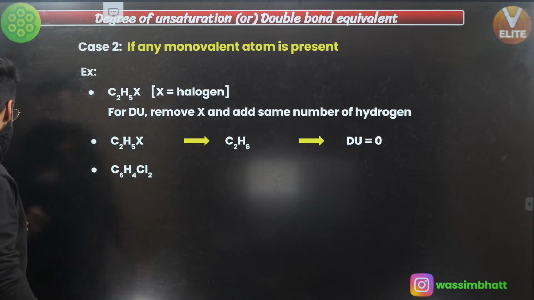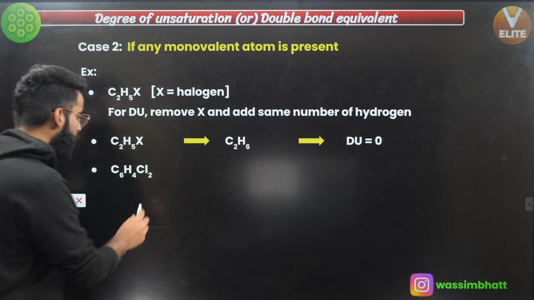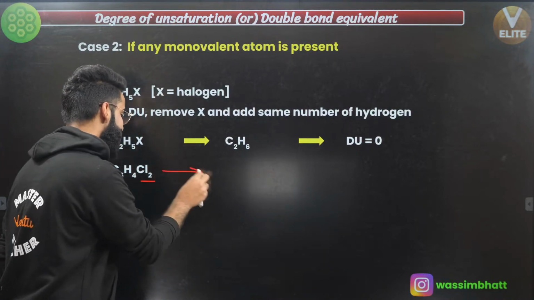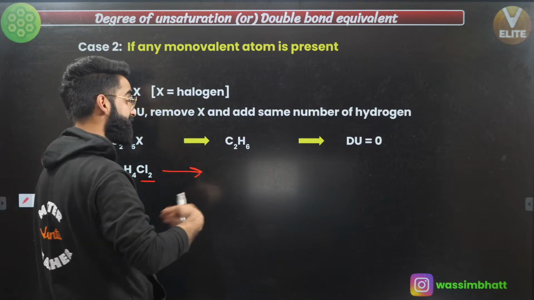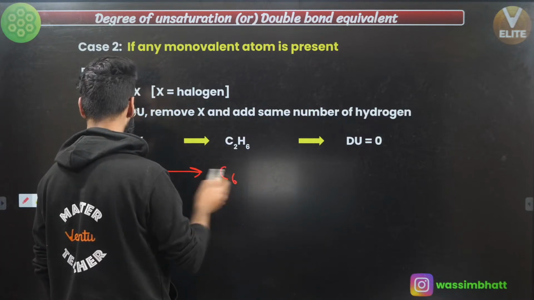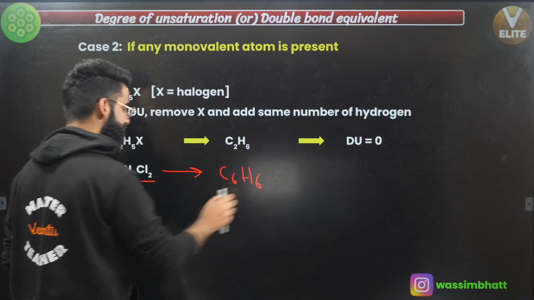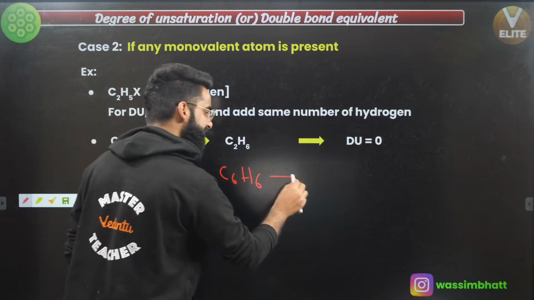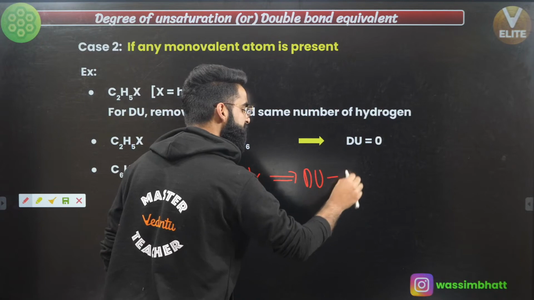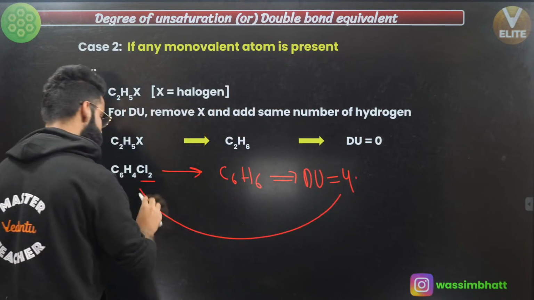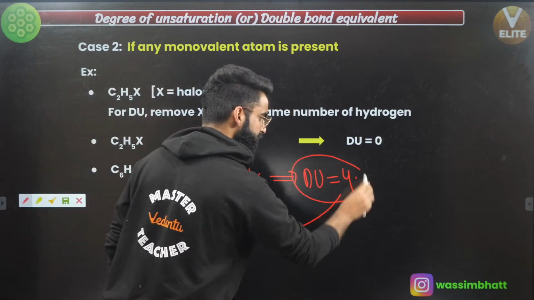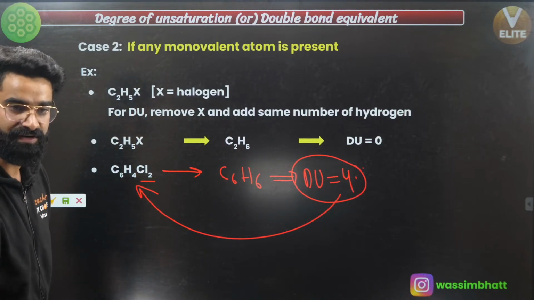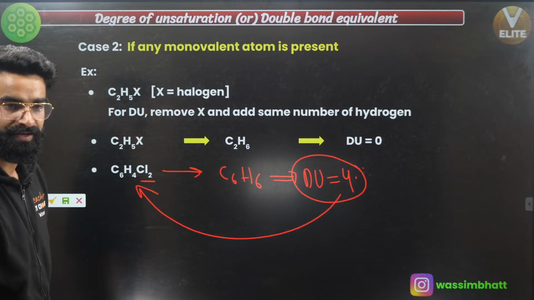You have got C6H4Cl2. So basically you have got 2 monovalent atoms. Now you are going to remove these 2 monovalent atoms, and instead of these 2 monovalent atoms, you are going to add 2 hydrogens. So finally you get C6H6, right? And for C6H6, its DU value we have calculated a few minutes back, it's 4. So the DU for this compound right here is again going to be 4. Now you can propose your structures, correct?